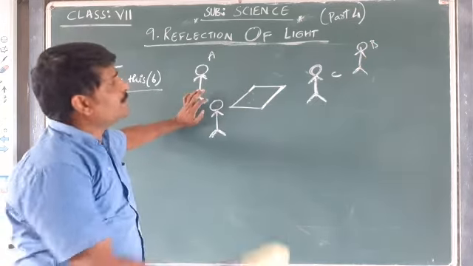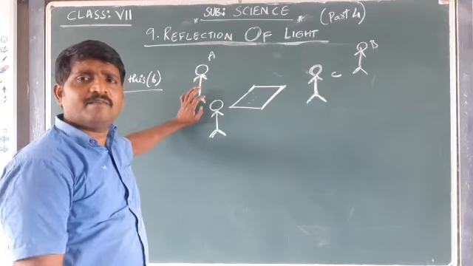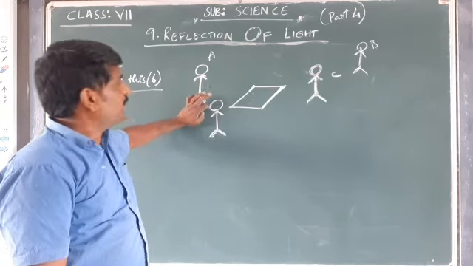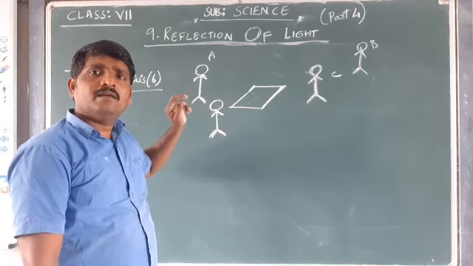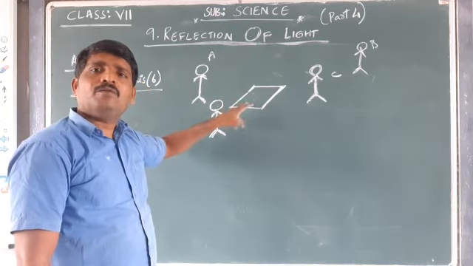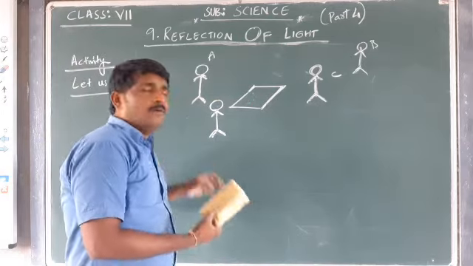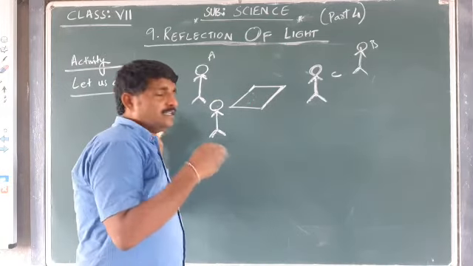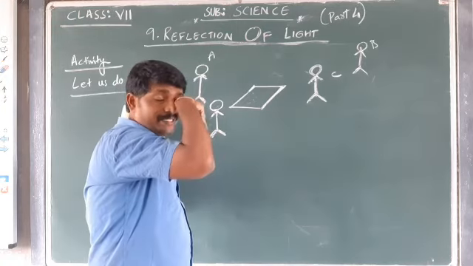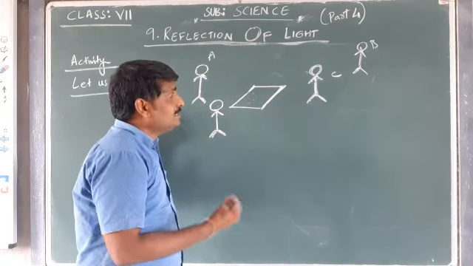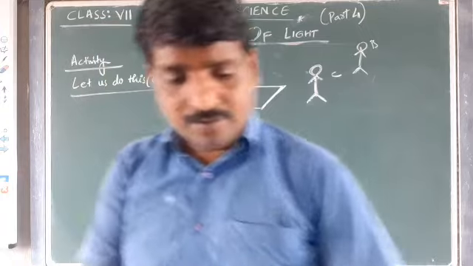Will you be able to see B, who is away from that side of the mirror, in front of the mirror? If he moves that side, will you be able to see the image in the mirror? No, right? So why does this happen? Actually, what is happening in the first case, and why are we not able to see B's image in the second case? That's what we have to come to a conclusion about.